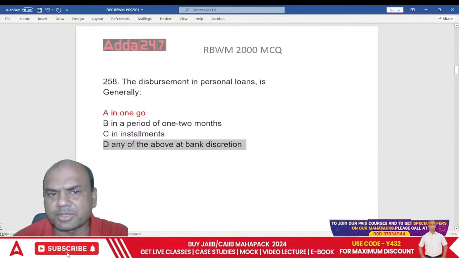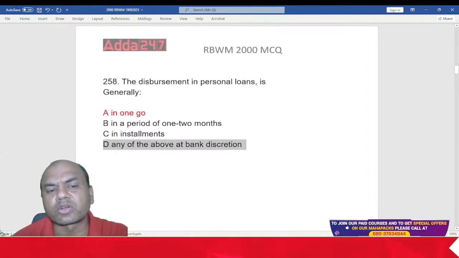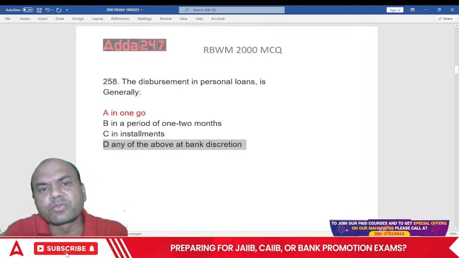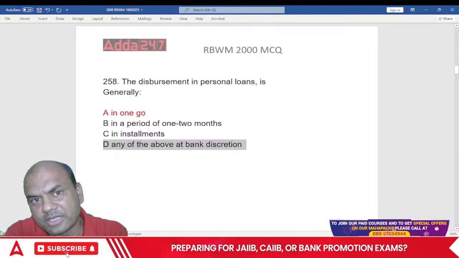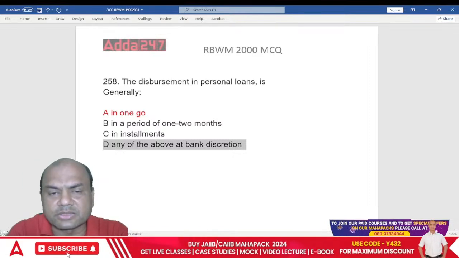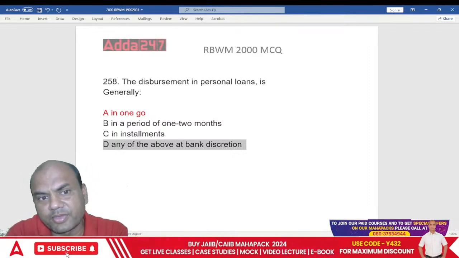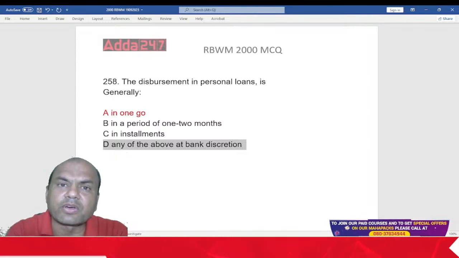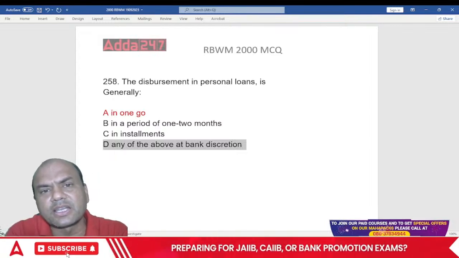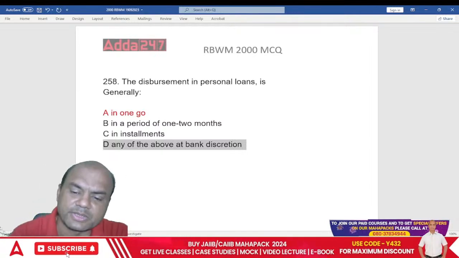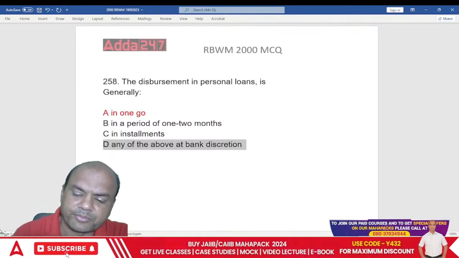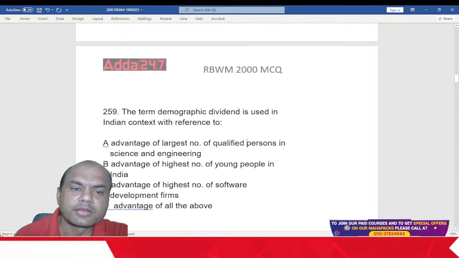But generally what happens, personal loan is for what? Personal loan is for the personal requirements. And for that the customer has applied, right? So if the customer has applied for some urgent work, that person needs exactly the full amount for that urgent work. So that's why it's always disbursed in one go. Okay. Next one.